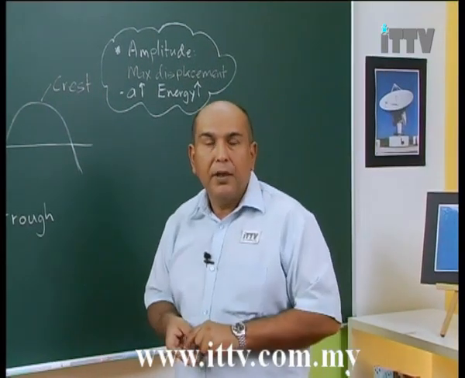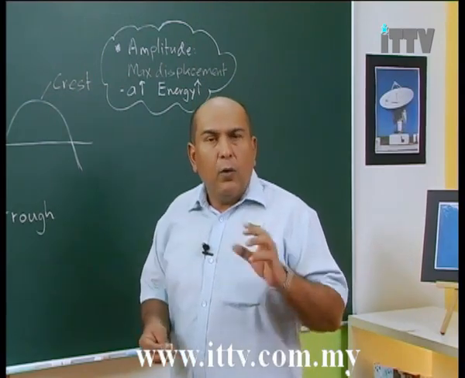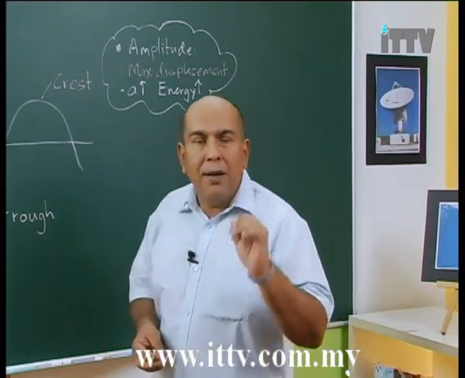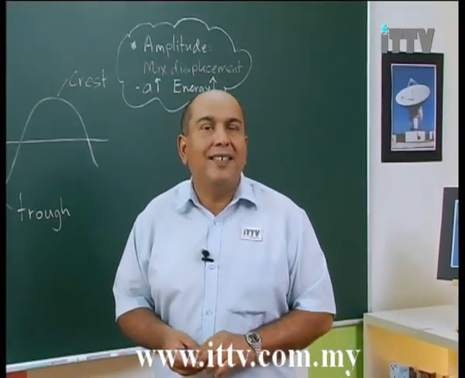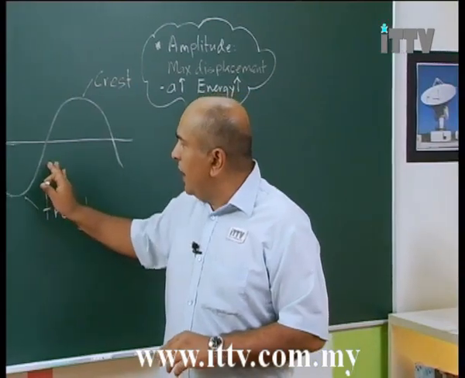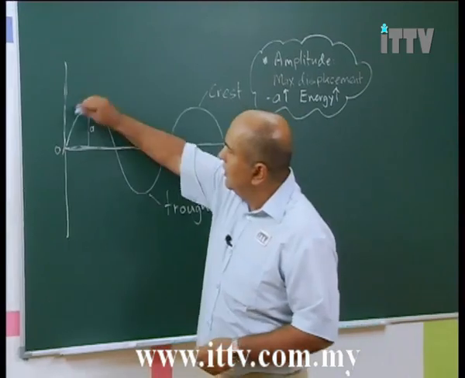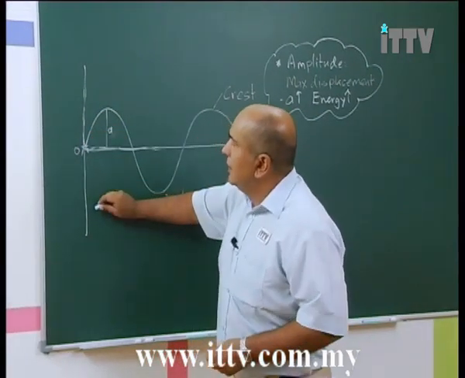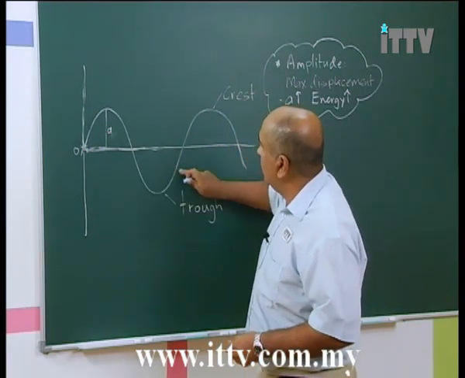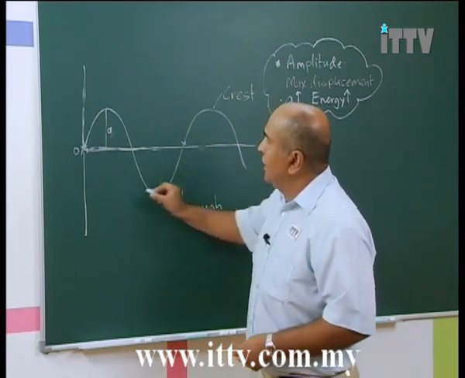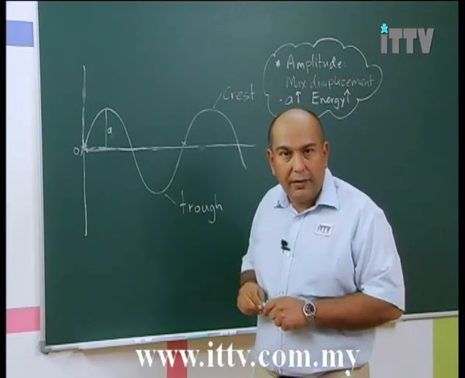So that's number 1. Number 2, we want to have a look at this concept of wavelength. The wavelength is the distance from one particular point in the wave to the next consecutive point that is similar. Now, using this wave here, let's say that I begin over here. If I start here, the next similar point to this, going up, coming down, would be here. So the distance from here to here would represent one wavelength.